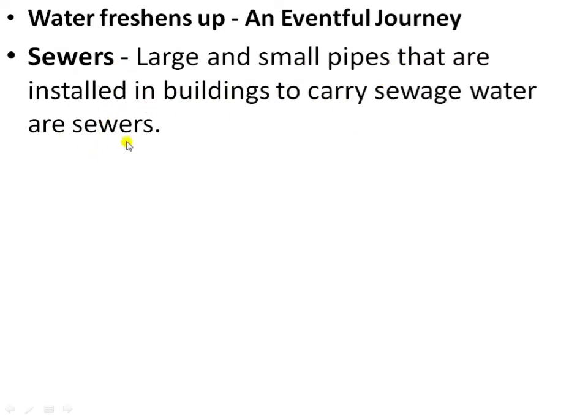The sewers or sewerage systems consist of networks of big and small pipes connected to the drains of the houses, like kitchen sinks, bathrooms, wash basins, toilets, washing machines, and any other drains from the floors.